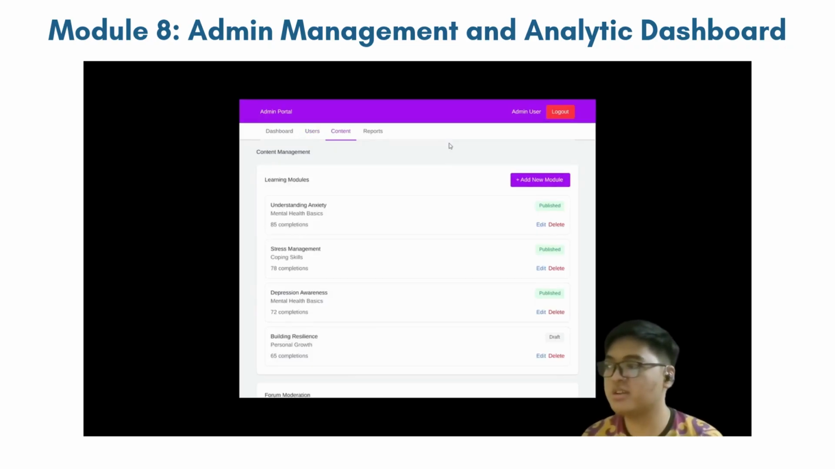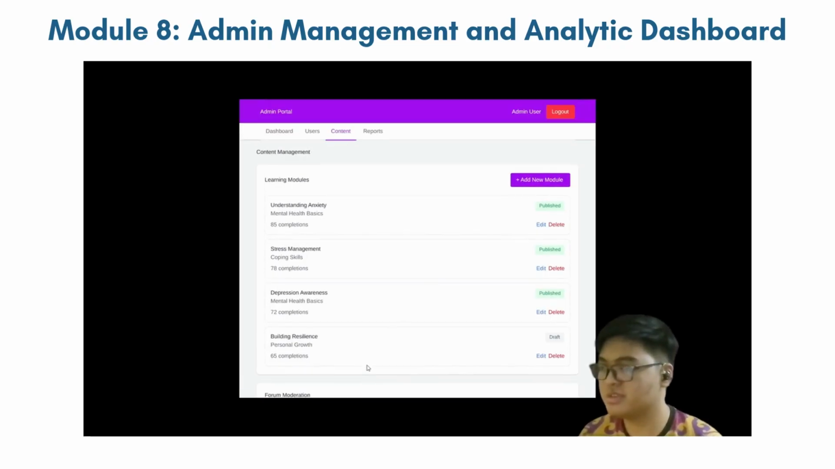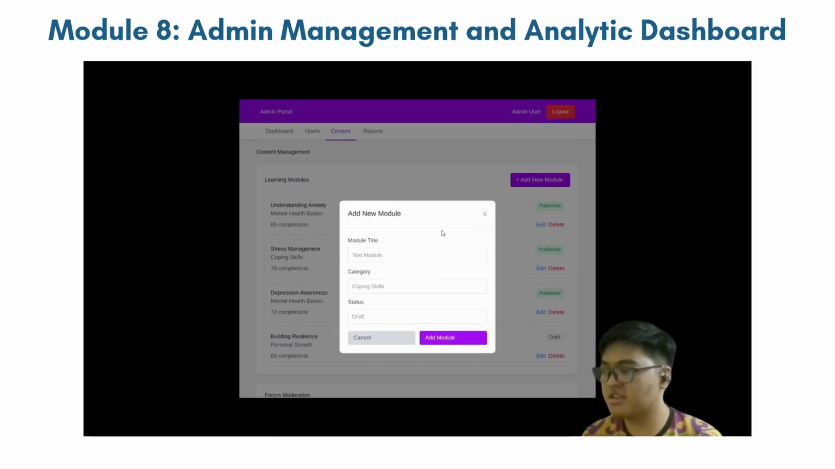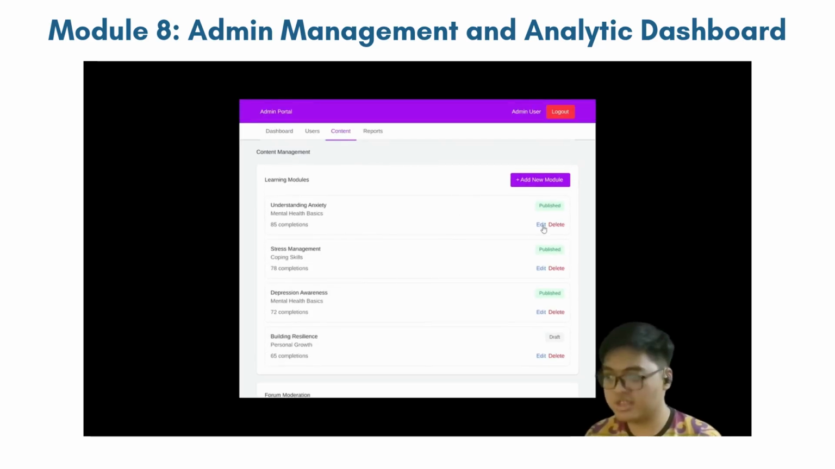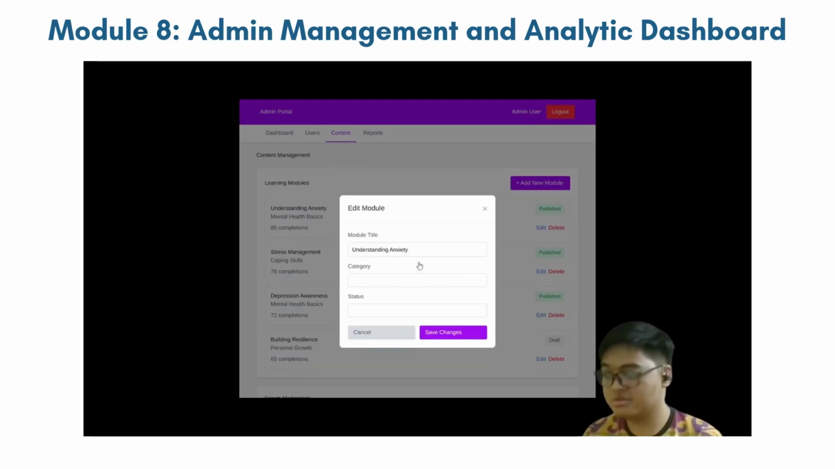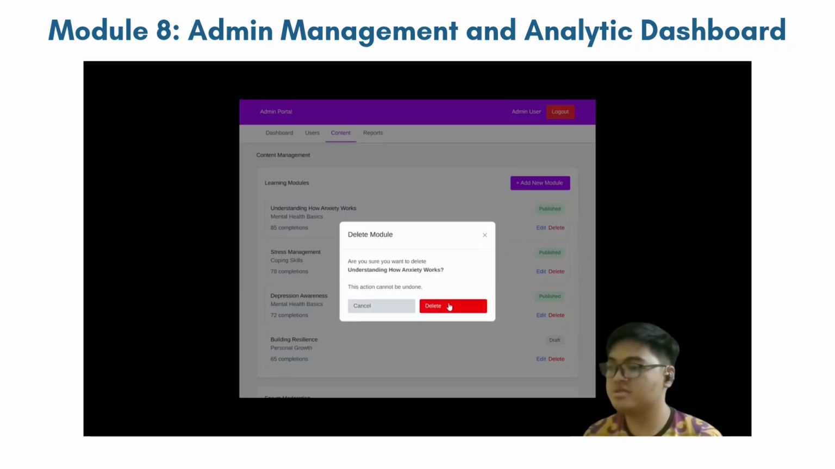Now under content is where the admin can add a new module, edit or delete them, and also review reports of the forum. They can add a new module by entering the title, category, and status, and they will successfully add a new module. You can also edit or delete a module by changing the title, category, and status, and they can also delete them, just as shown here.